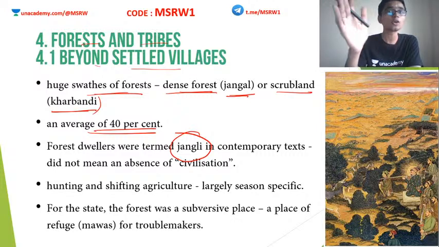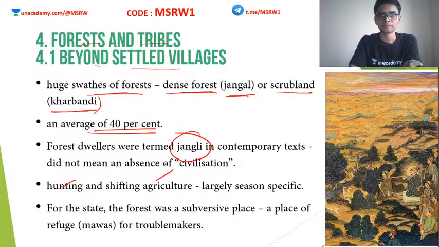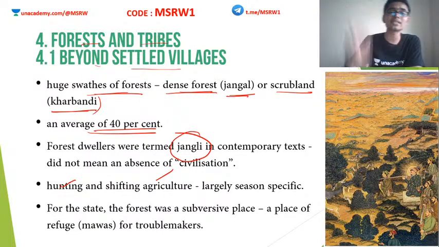And the main occupation of these people was hunting and shifting agriculture. Okay, hunting, obviously, yes, they are forest dwellers, so they will hunt forest animals for their subsistence. That is there. Along with that, shifting agriculture, also known as jhum, okay, was practiced by these forest dwellers.